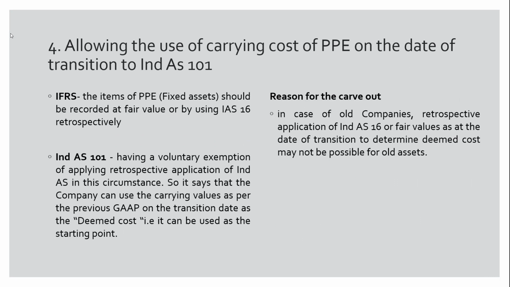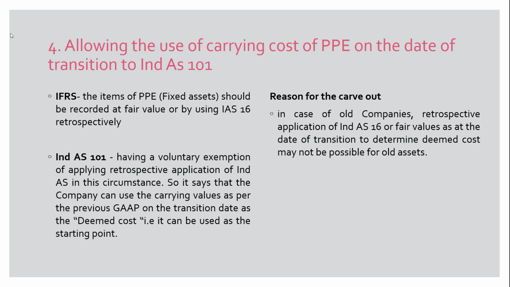The fourth carve out is on the use of carrying cost of property, plant and equipment on the date of transition to IND AS 101. We have seen the video on transitional provisions under IND AS; those of you who are not able to follow, please watch it. We have discussed mandatory and voluntary exemptions.